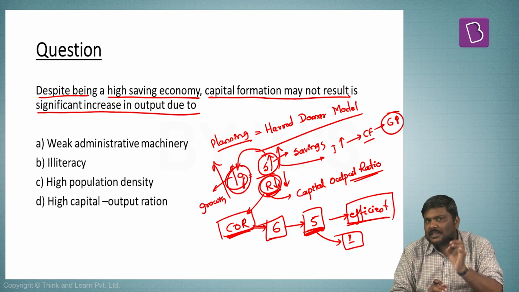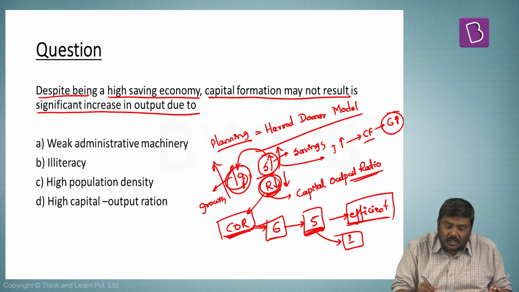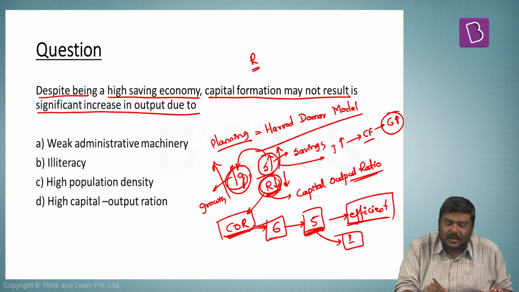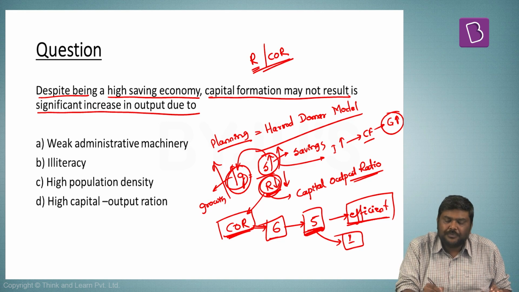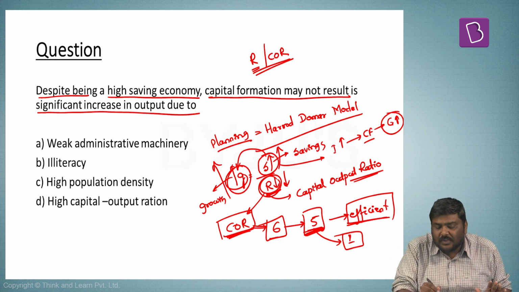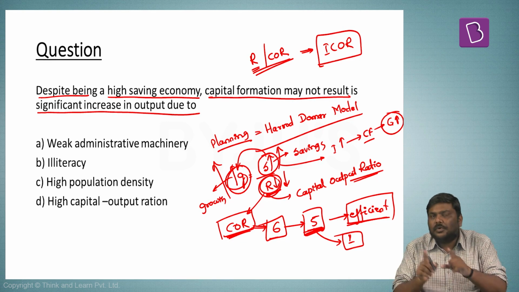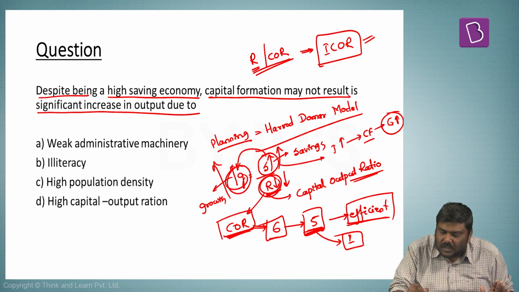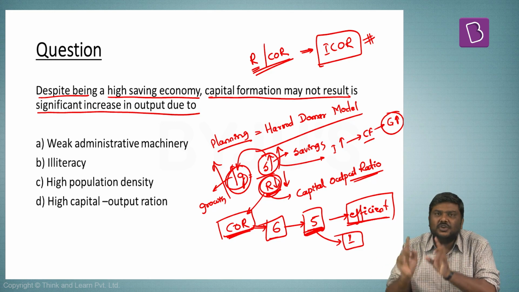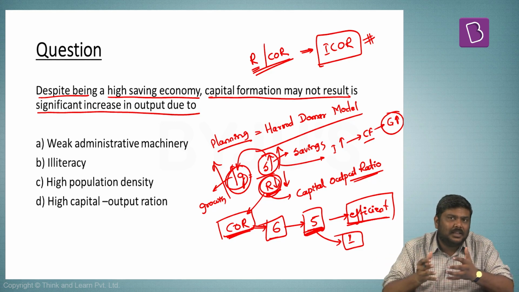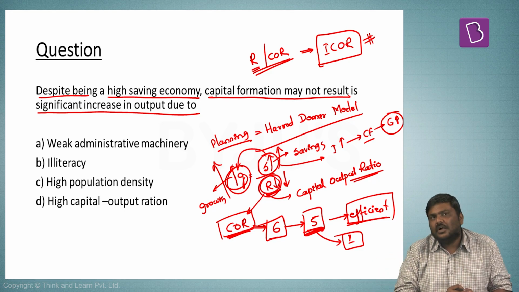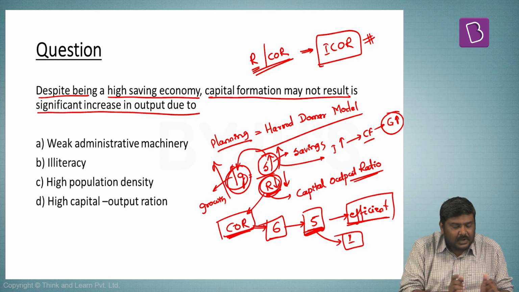But to be more precise, in case of India's planning, rather than using only COR, that is capital output ratio, we have used the concept of ICOR, incremental capital output ratio. This is what you will come across many of the times in the newspapers as well as the concept of planning with reference to India. But more importantly, look at the question here.